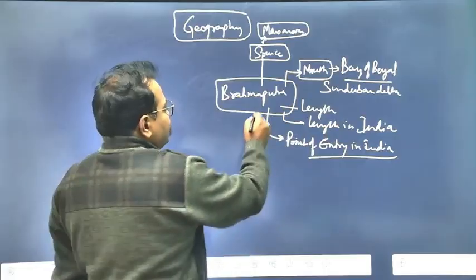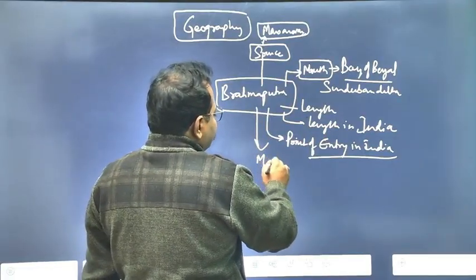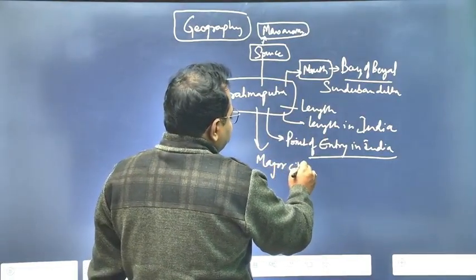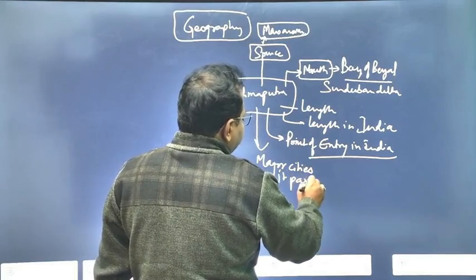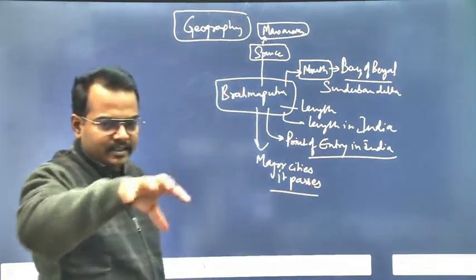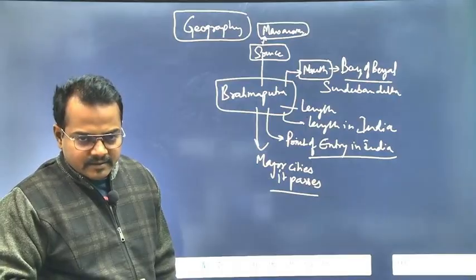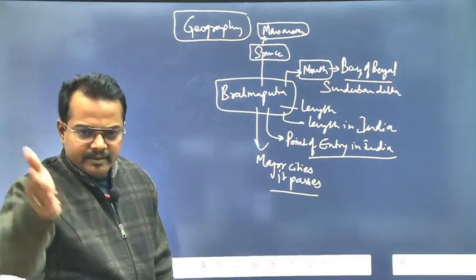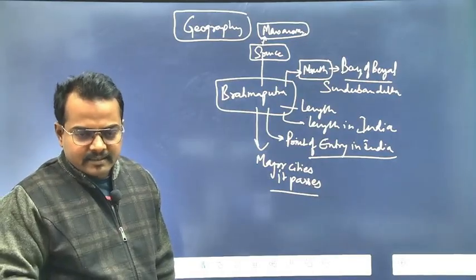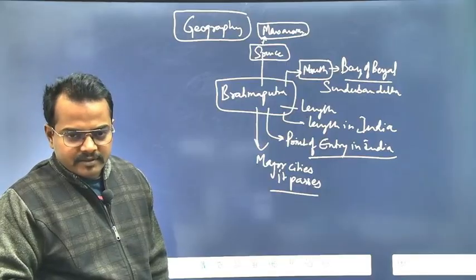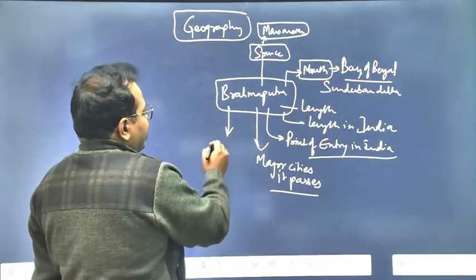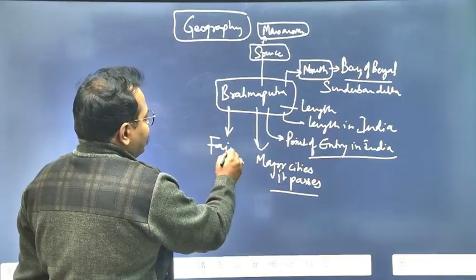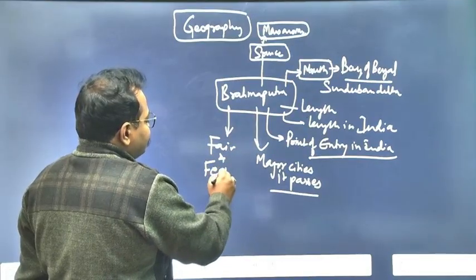Then after that, some major cities it passes. Who are the major cities it is passing? Clear? Definitely it will pass through some important major cities, so you have to know their names. Then, is there any fair or festival associated with it?